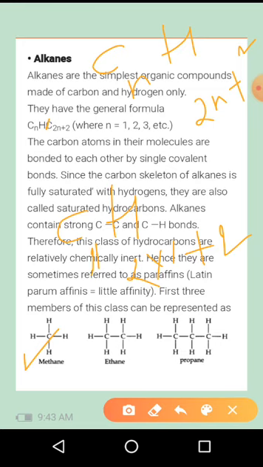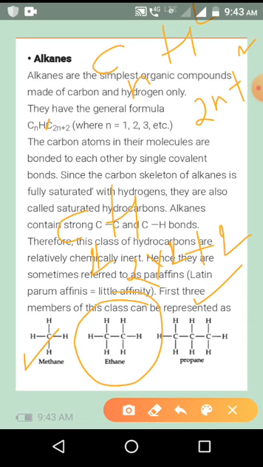Similarly for ethane, n is replaced by 2. 2 into 2 is 4, 4 plus 2 is 6. In this molecule, 2 carbon atoms along with 6 hydrogen atoms. Similarly for propane. So all these molecules obey the CnH2n+2 configuration. That type of compounds are called alkanes.